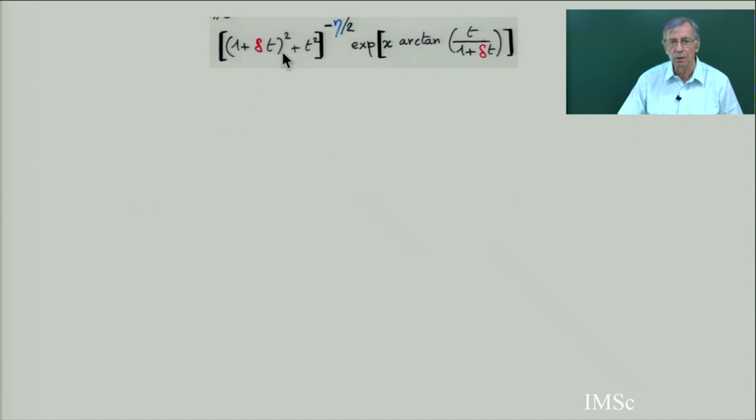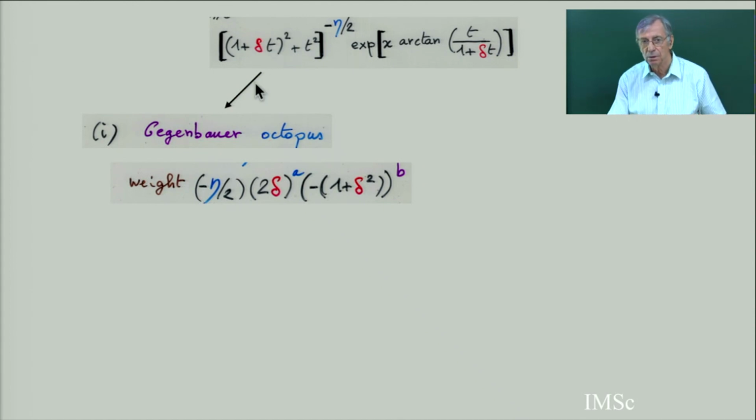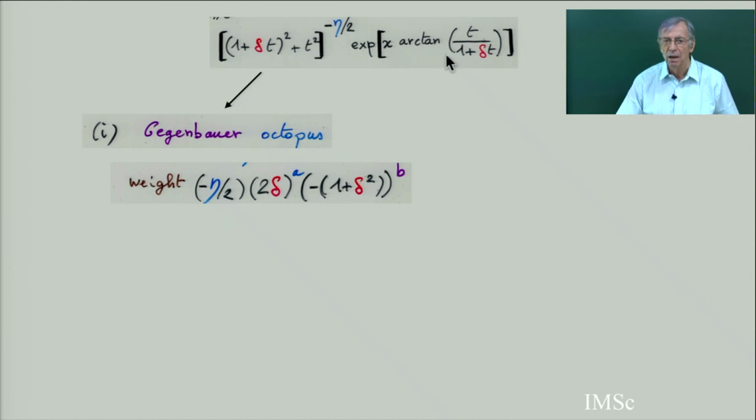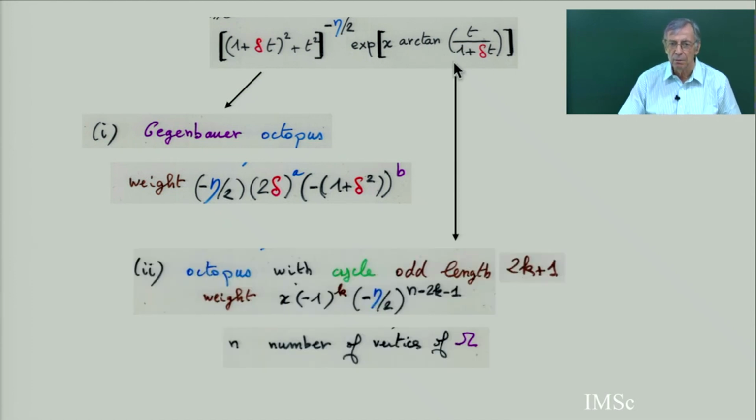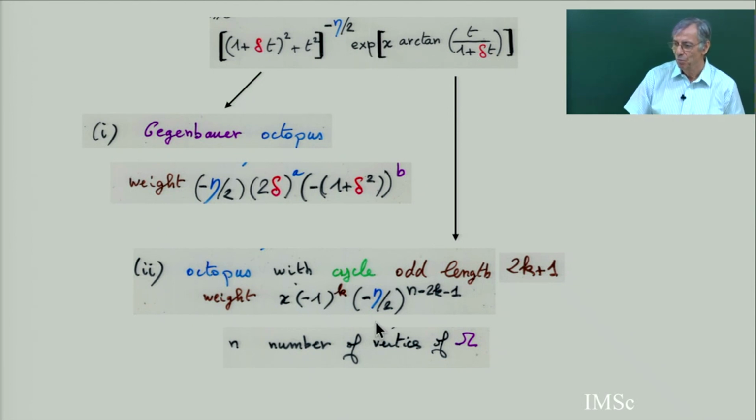And so this, you see, is a product of two things. So this can be interpreted as a Gegenbauer octopus, because it's in T and T squared. So here you get Gegenbauer. Here there is x arctangent of something, and you have to do some trigonometry, and you get this octopus with odd cycles, of odd length, with this weight. You have to understand from this that it's an assembly of octopuses like this. I don't insist. It exists.